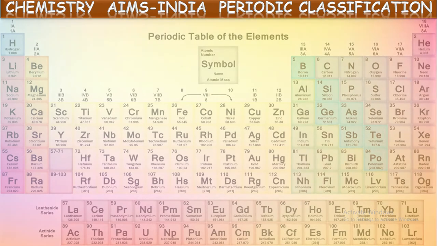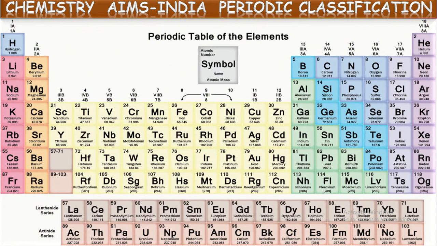Okay, see, this is the modern periodic table. It is also called the long form of the periodic table or Moseley's periodic table. Observe here, in total there are 18 columns. If you count from left to right, there are 18 columns and 7 horizontal rows.